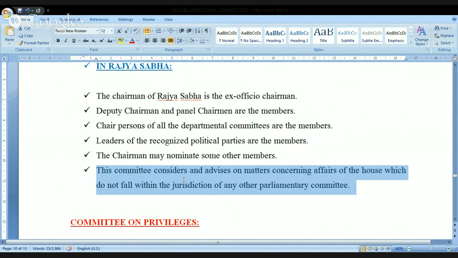That's it. Generally, what does it mean? If a subject matter is falling under the purview of any committee, that will be taken care of by that particular committee. But if there is any subject matter which is not coming under the purview of any other committee, that will be taken care of by the General Purpose Committee.